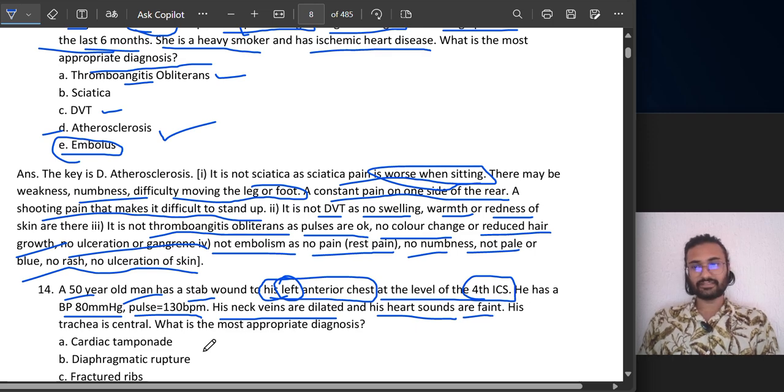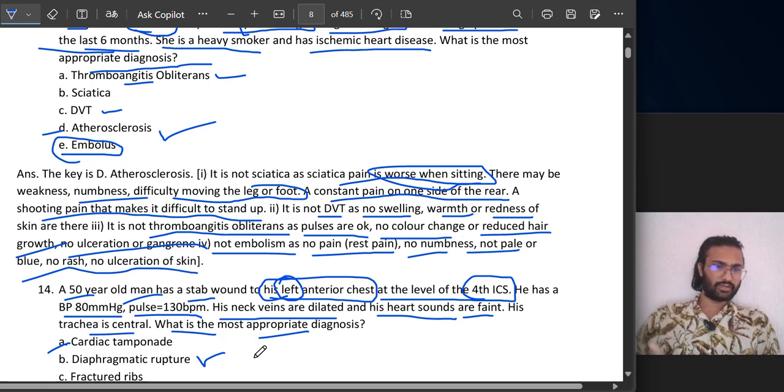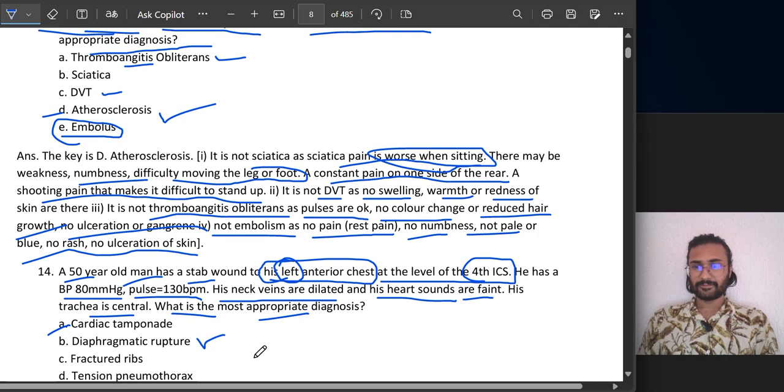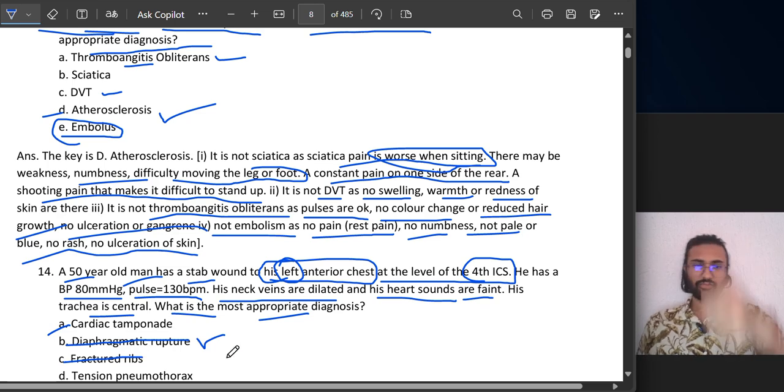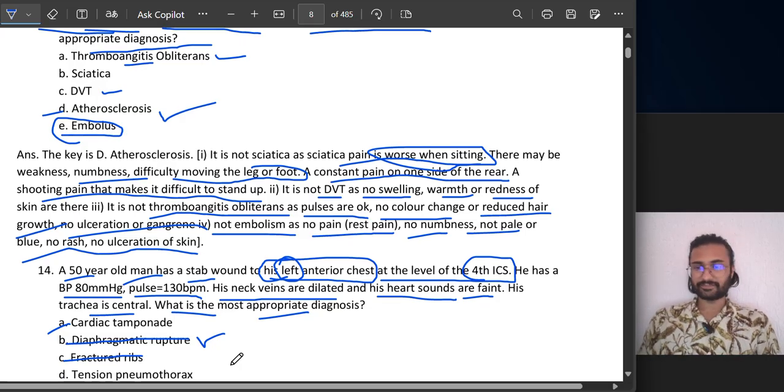So they are faint. His trachea is central, so it's not the condition where the lung has been punctured, in which case the trachea would be deviated. Most appropriate diagnosis is what? I will go with cardiac tamponade. First option, cardiac tamponade. Second, diaphragmatic rupture. Now this condition would be lower. They have specifically mentioned the fourth intercostal space. The diaphragm is not at the fourth intercostal space, so this cannot be the answer. Next, fractured ribs. Fractured ribs occur in blunt force trauma, but this is a stab wound at the fourth intercostal space. A fractured rib would puncture the lungs and different symptoms would be seen.